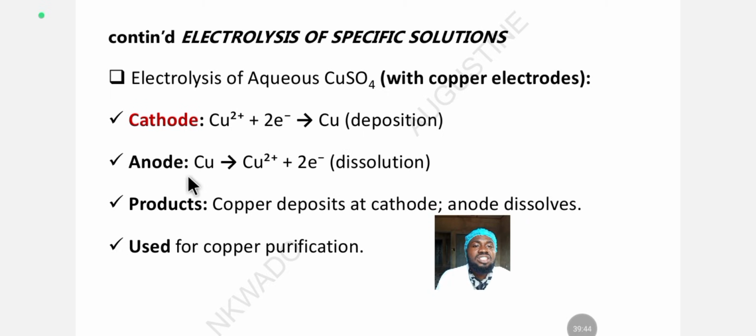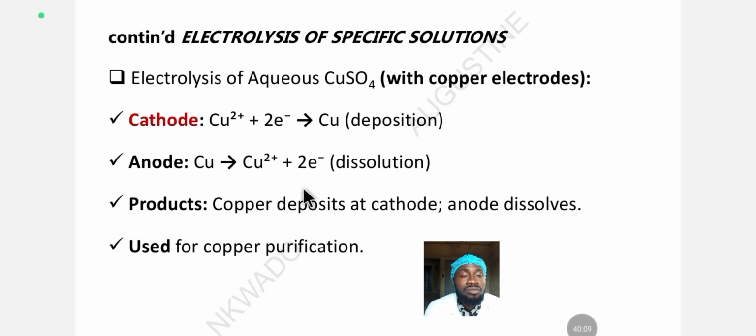So at the anode, oxidation occurs. Oxidation is electron loss. So copper metal loses 2 electrons to form copper ion. So the copper ion dissolves. That's why you are seeing dissolution. It dissolves in the aqueous solution. So during this electrolytic process, this anode is lost. Remember what I told you about using an unstable electrode: it is going to be depleted. It will join the reaction and get used up, and you will have to change the electrode. That's what occurred here.